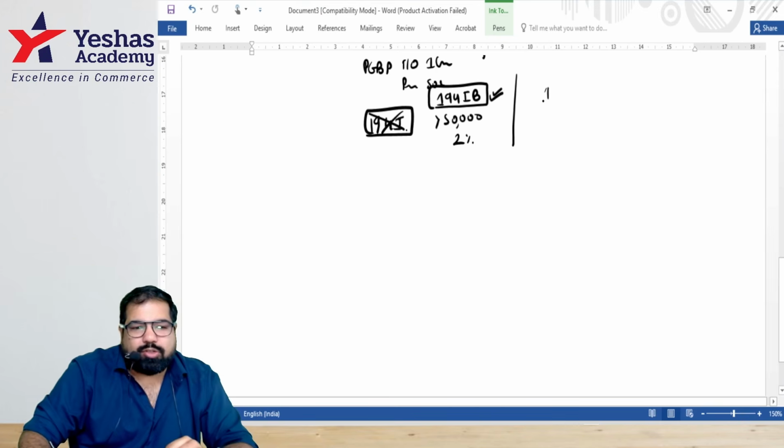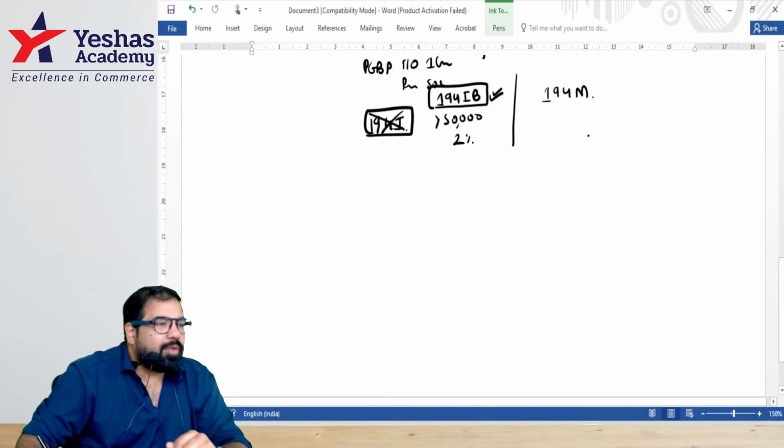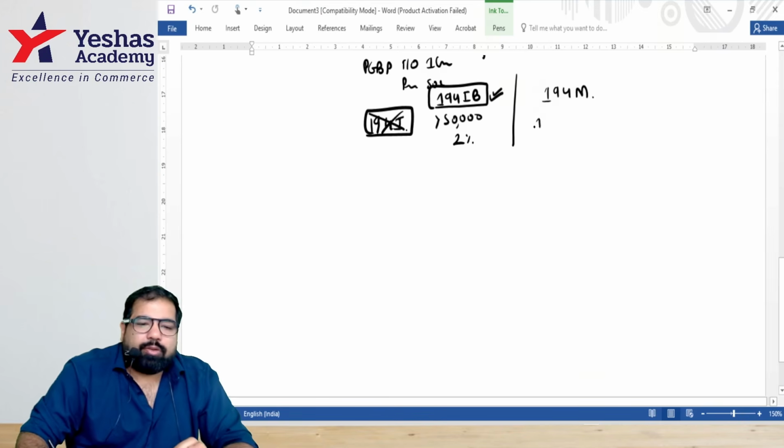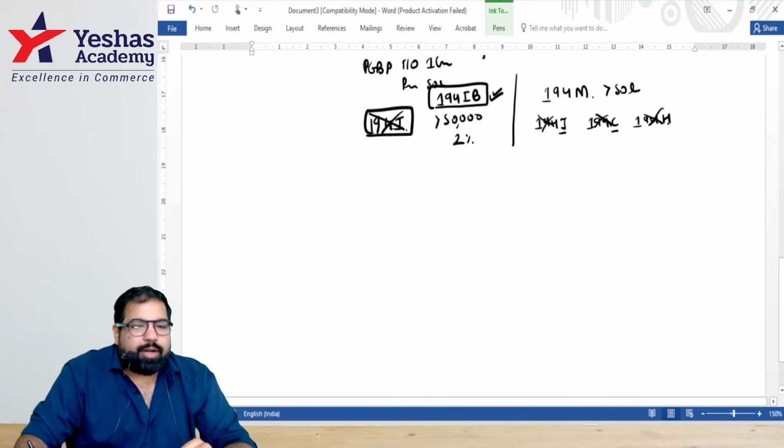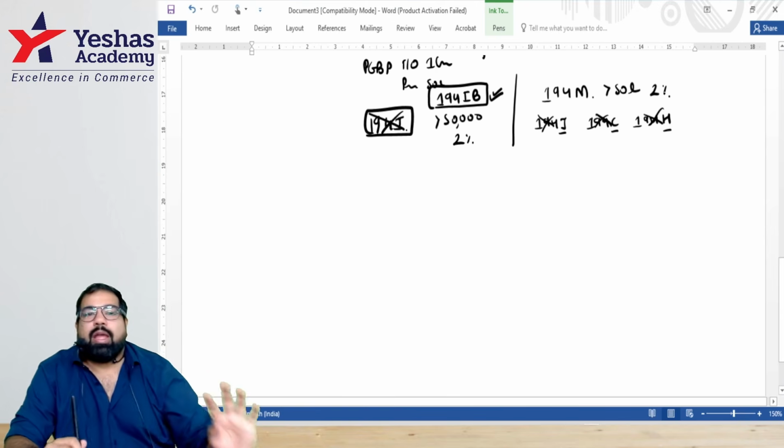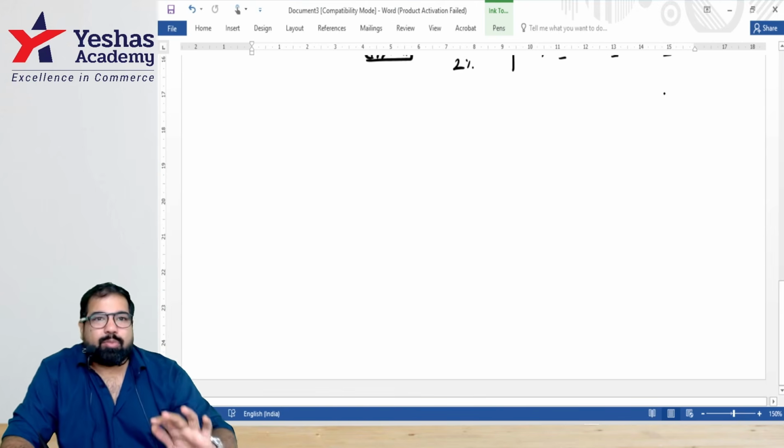And one more section, there's a section called 194M. Which sections do not apply to them? 194J, 194C, 194H. But if they make big payments of more than the limit in lakhs to a professional, a contractor, or a commission agent, then there will be TDS at what rate, guys? 2%. Are we okay? I know this is a big chapter, but this is what it is.